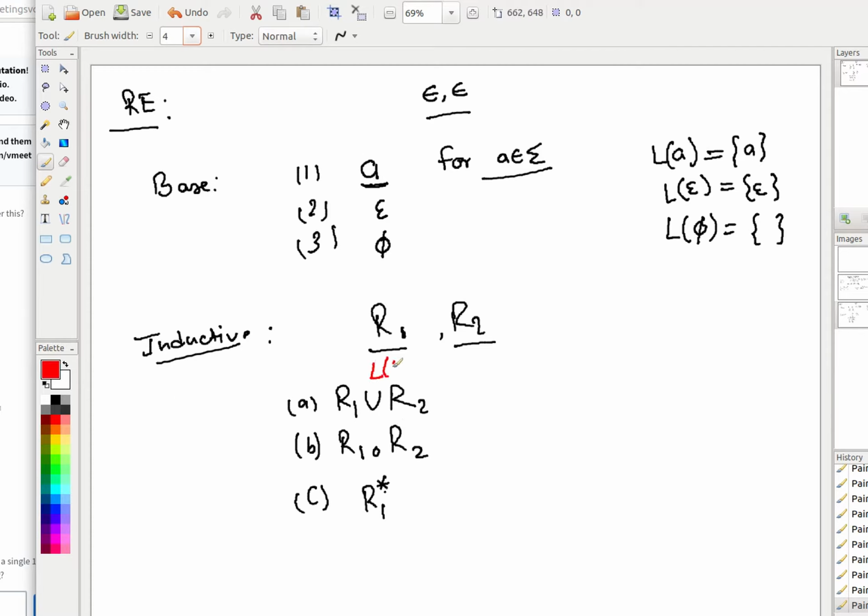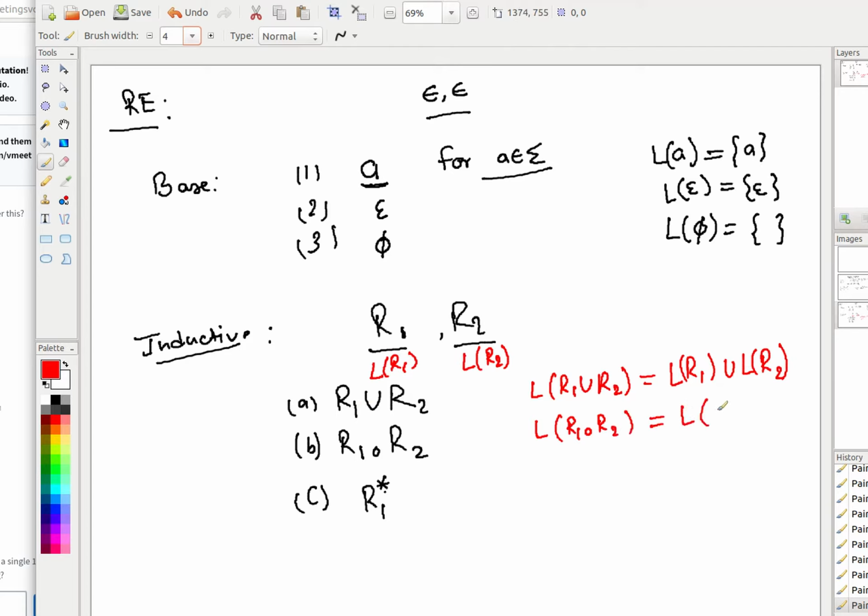If L(R1) denotes the language of R1 and L(R2) denotes the language of R2, then the language of R1 union R2 is L(R1) union L(R2). This is how it is defined: when you do the union, the languages become a union. Similarly, when you do a concatenation of 2 regular expressions, the language also becomes concatenated.